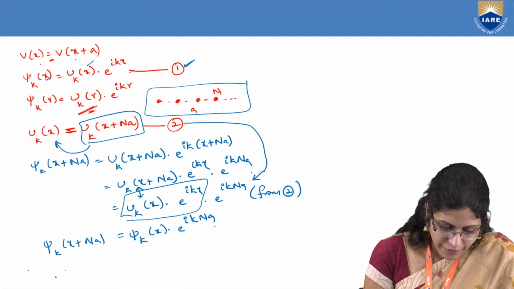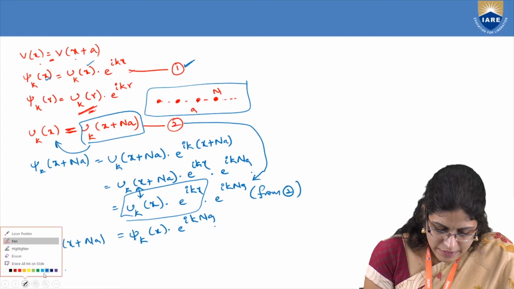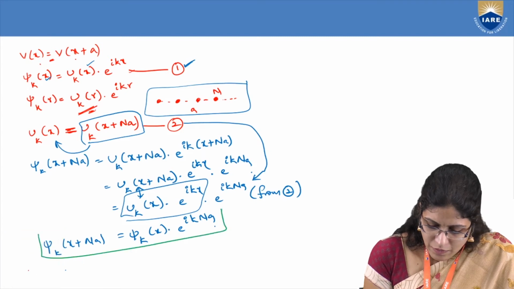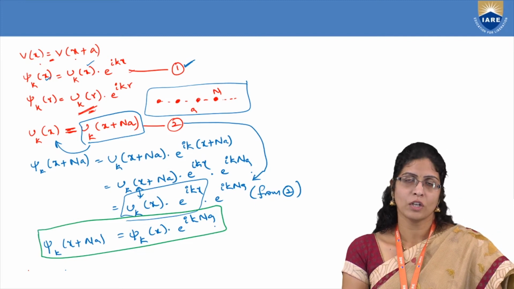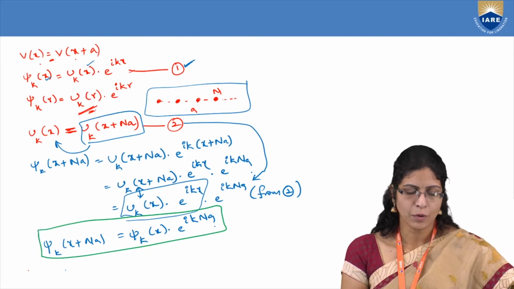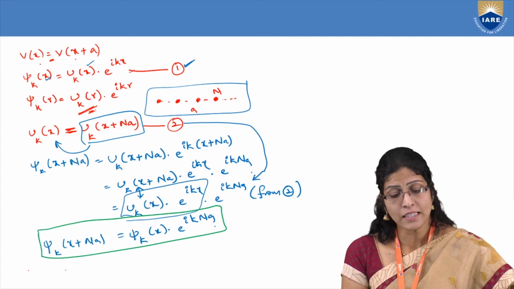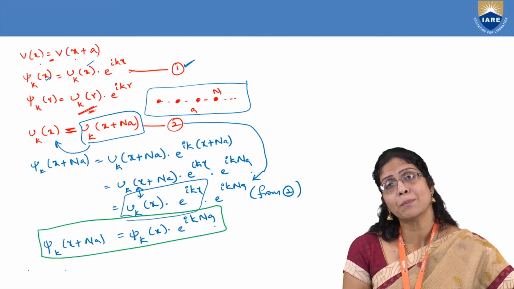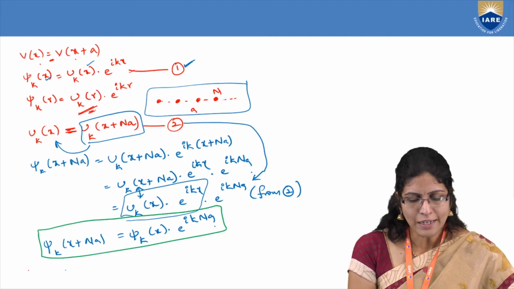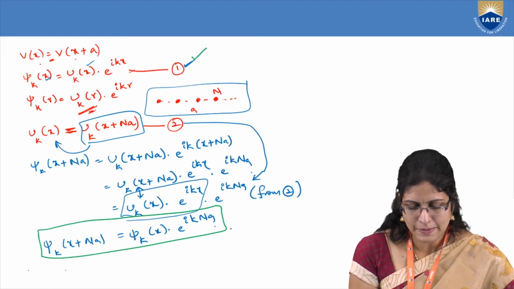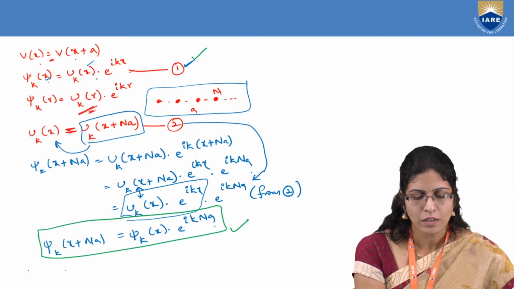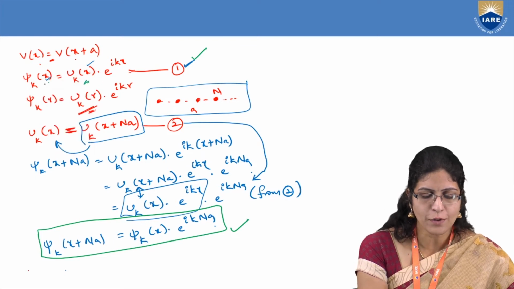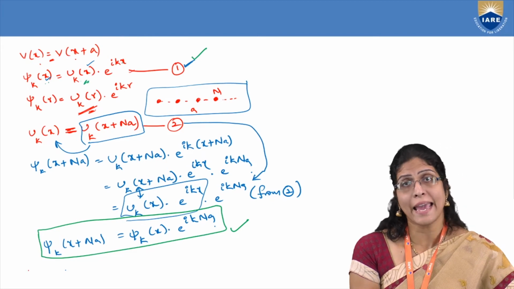This is a very beautiful condition which came out from the Bloch's theorem. This is another Bloch's condition coming out from the Bloch's theorem. Try to compare one with this. Psi k of x can be written as uk of x, the periodicity factor in terms of x, and e to the power of ikx.